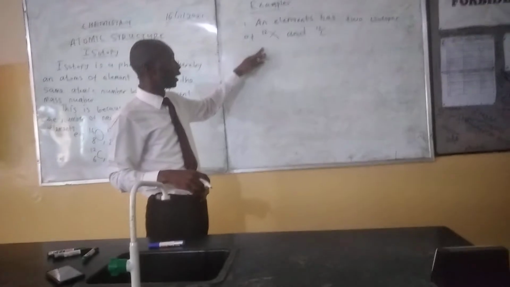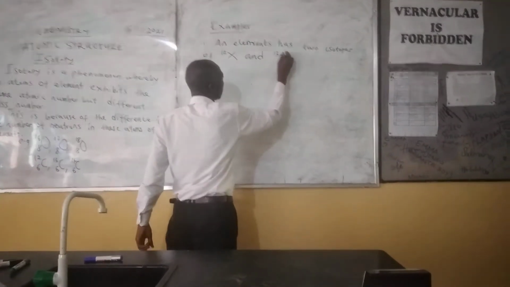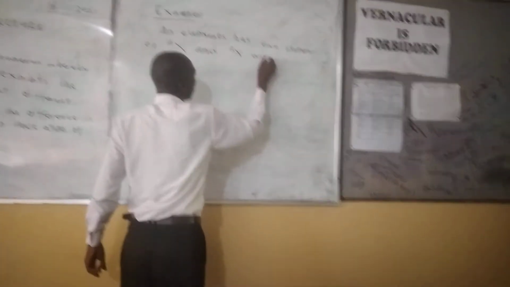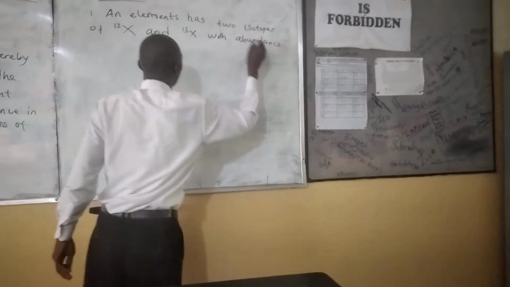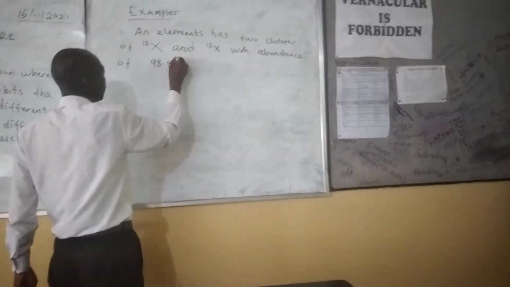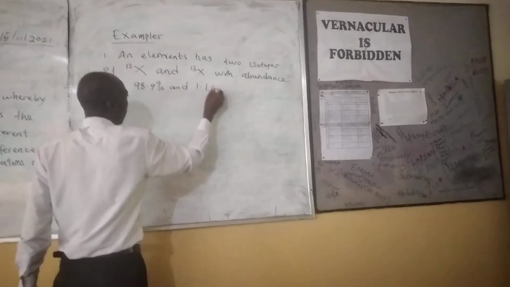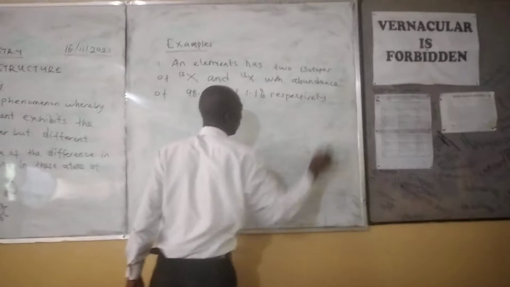Let's take for instance, the element has two isotopes, isotope 12 and isotope 13. Are we clear? Isotope 12 and 13 with abundance of 98.9% and 1.1% respectively, one after the other.